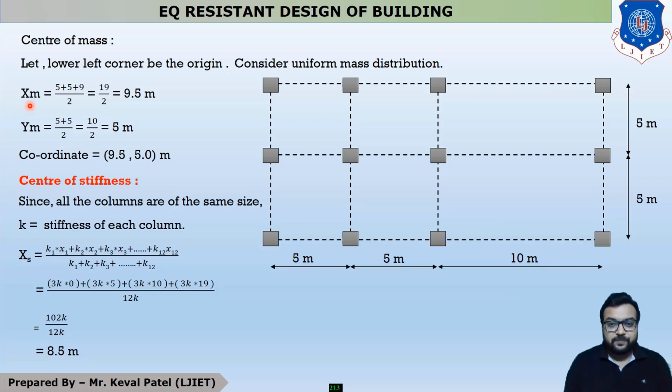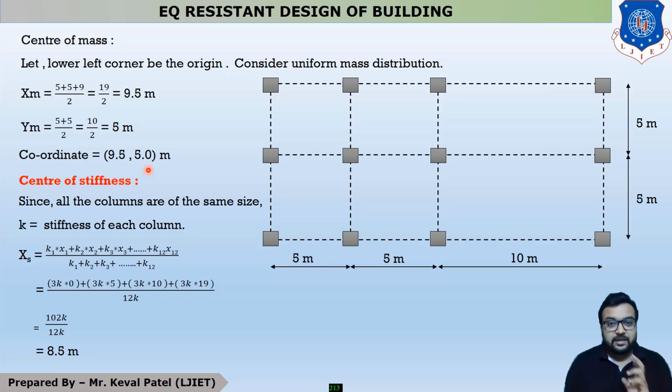So our center of mass is at 9.5 meter in x direction, and in y direction it is at 5 meter. The coordinates of the center of mass are 9.5 meter in x and 5 meter in y.